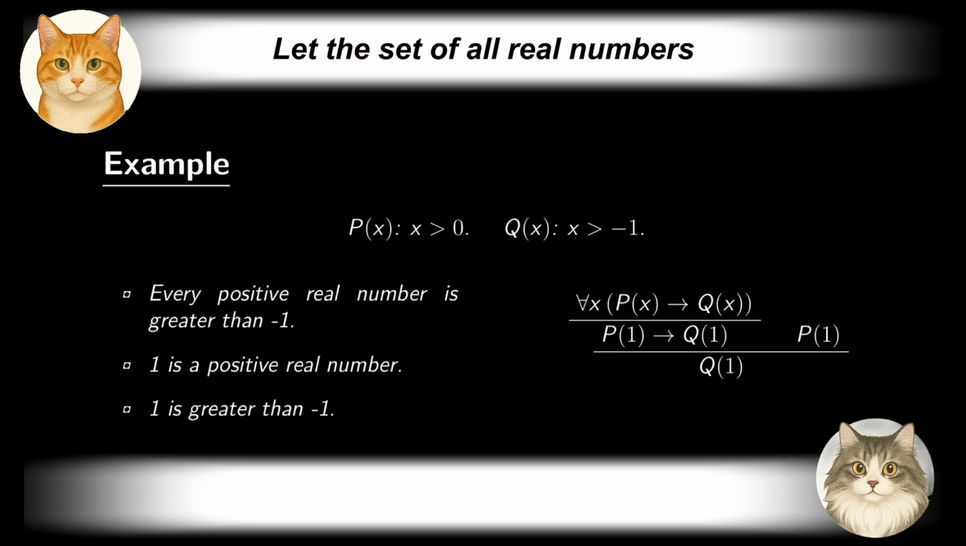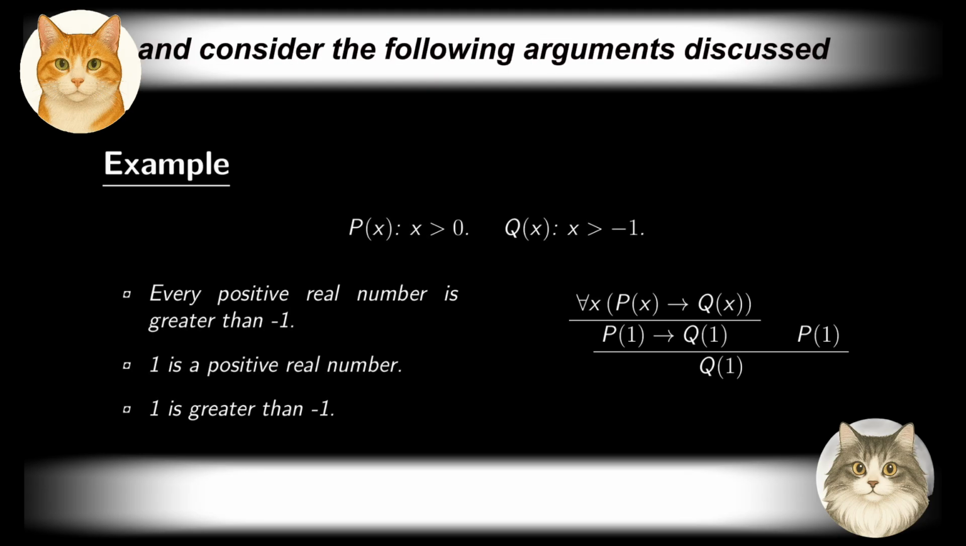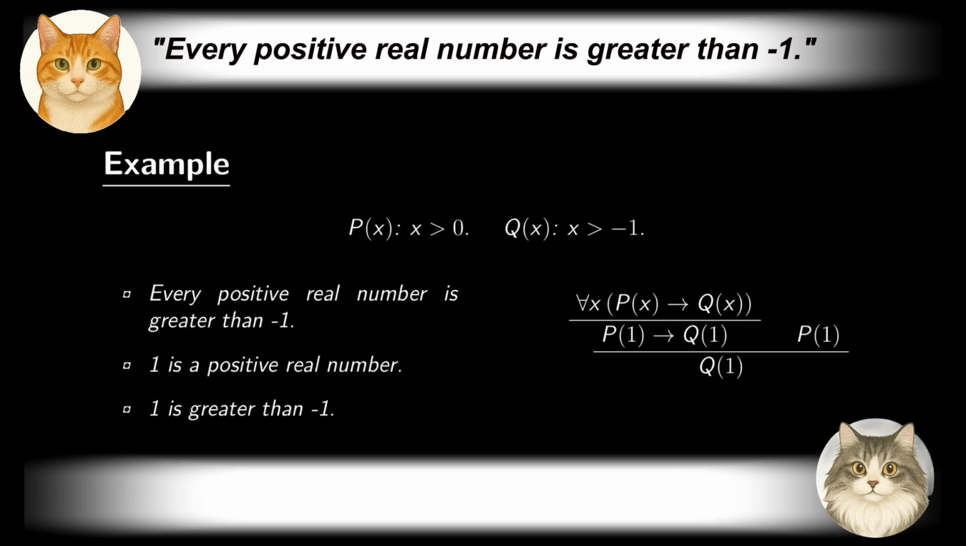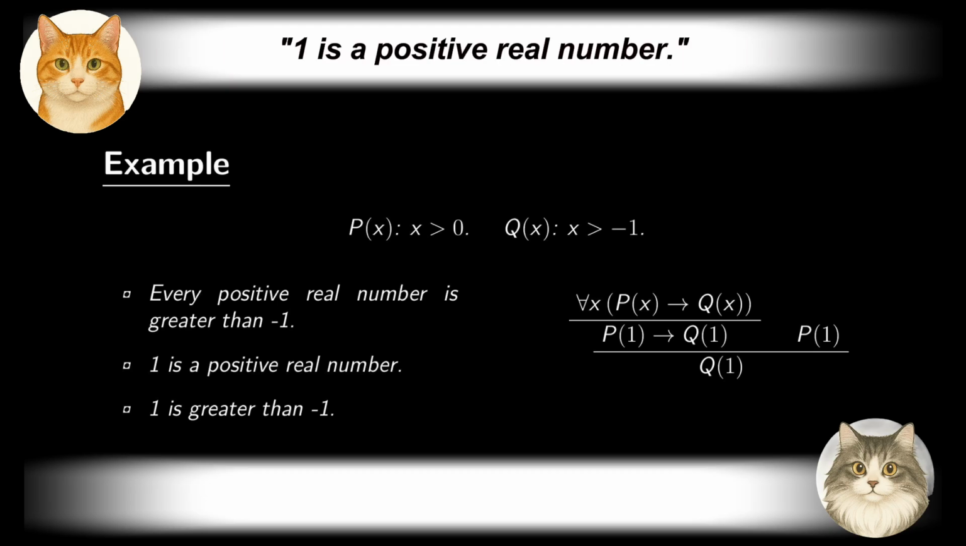Let the set of all real numbers be the domain of discourse, and consider the following arguments discussed at the beginning of predicate logic. Every positive real number is greater than -1. 1 is a positive real number. Therefore, 1 is greater than -1.